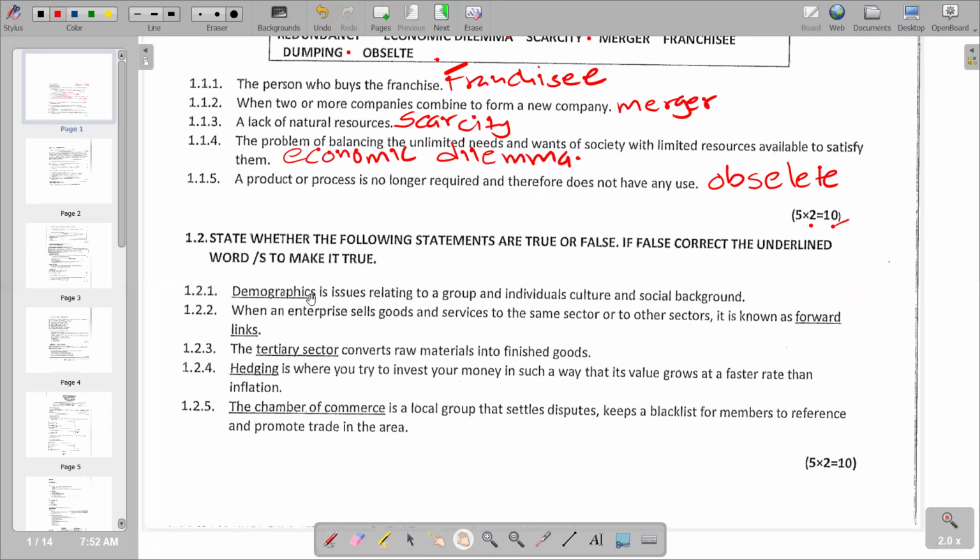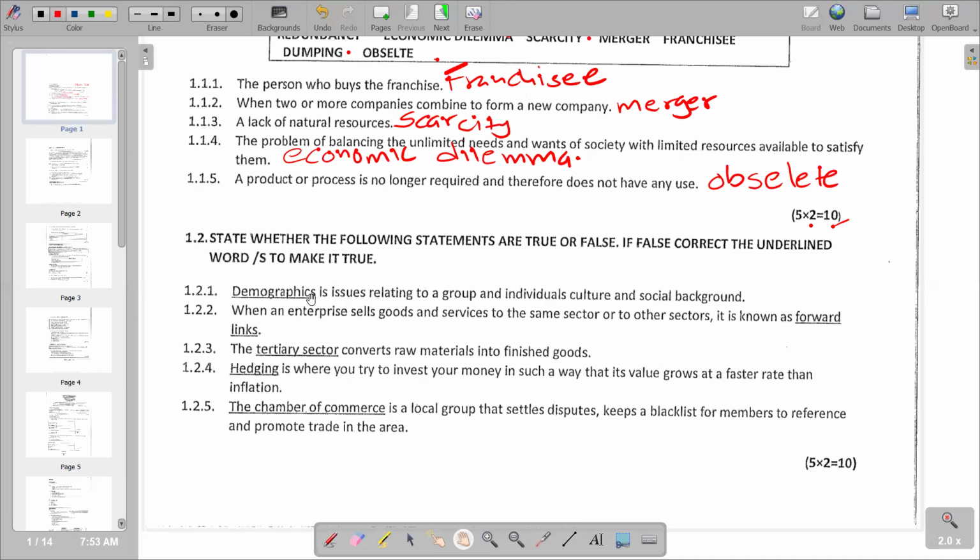But demographics is a statistical characteristic of human populations, such as age. It also includes gender and may also include education. So the statement on 1.2.1 is false.